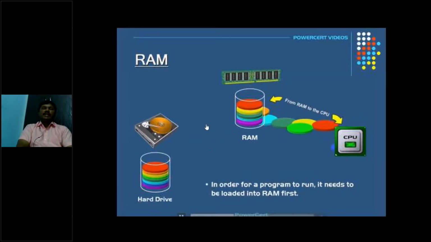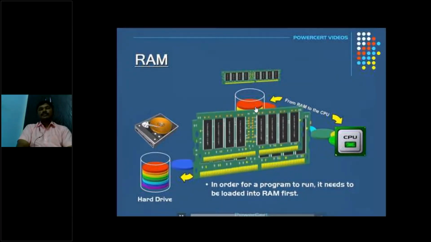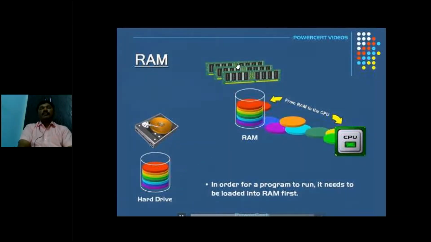Now it is reading data from the hard drive and loading it into the CPU. RAM can read data from the hard drive and write data to the hard drive, and RAM can read data to the CPU and write data to the CPU. If we have more RAM, a higher speed of execution is allowed.